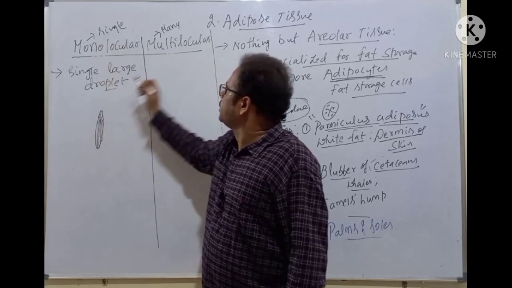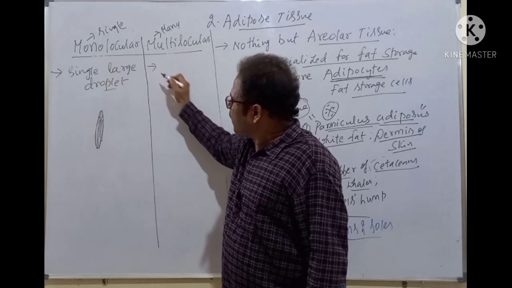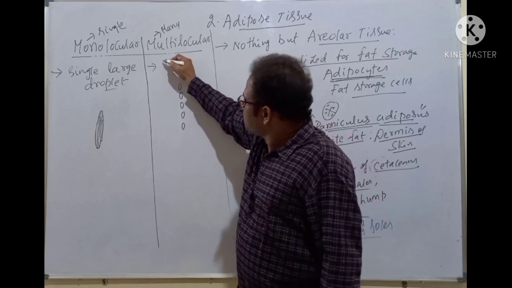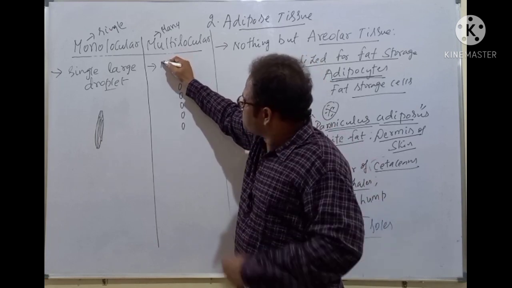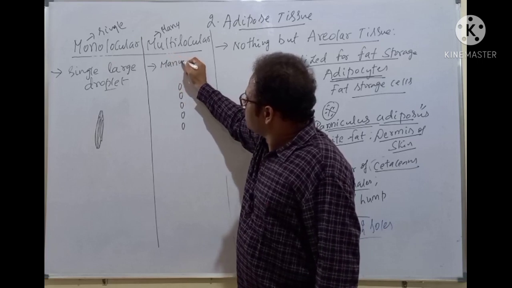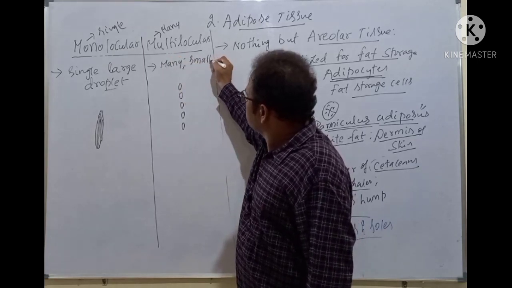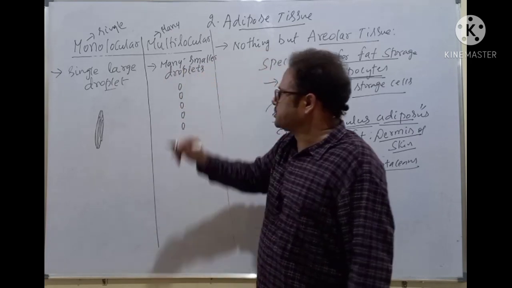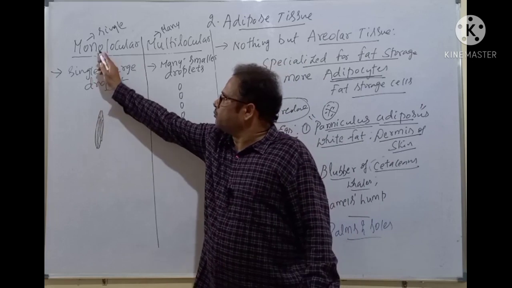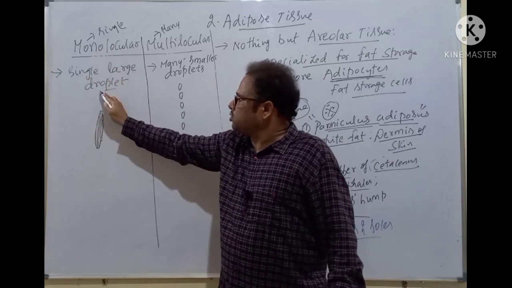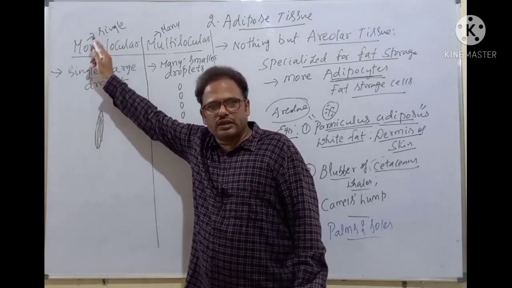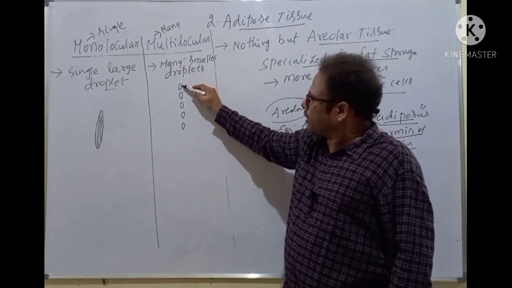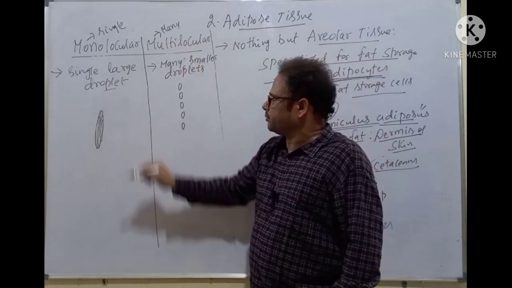Mono means single, whereas in multilocular, the fat, that is the adipose tissue, is present as many smaller droplets, fat droplets or lipid droplets. Sometimes it is present as monolocular, a single large droplet, and in multilocular, many smaller droplets are there like this. Multi means many here. Okay, students.